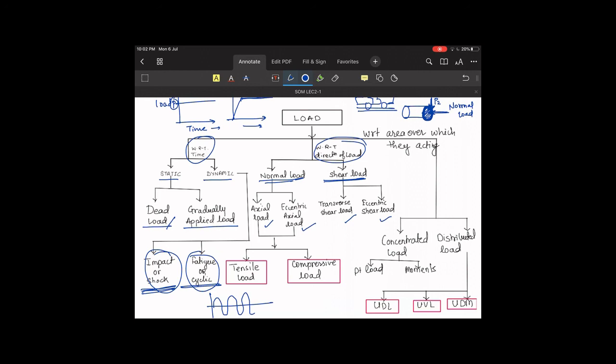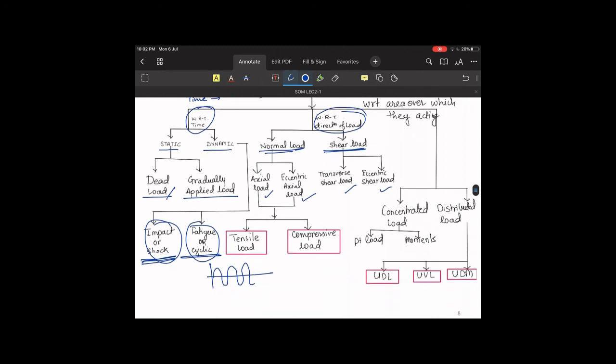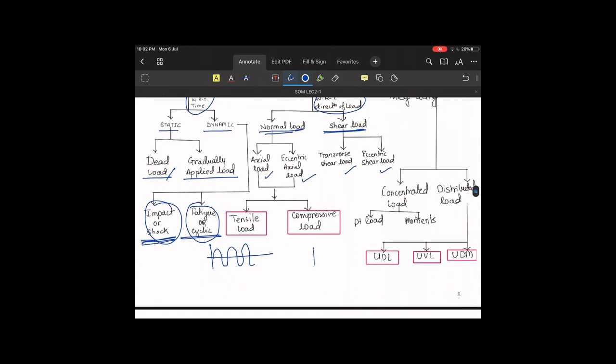If we try to divide this load with respect to the area over which it is acting, they can be divided into concentrated load or distributed load. Now if we take an example of a cantilever, I think you are already aware of what a cantilever is. So in 2D, the cantilever will be represented by this kind of figure.